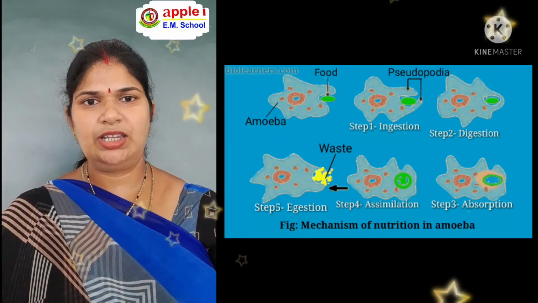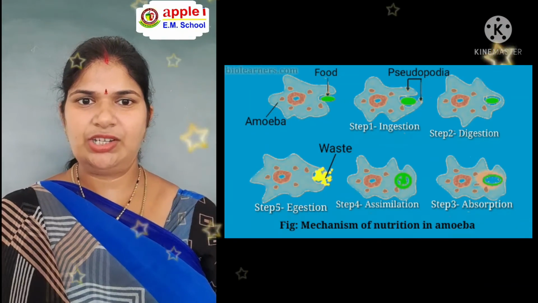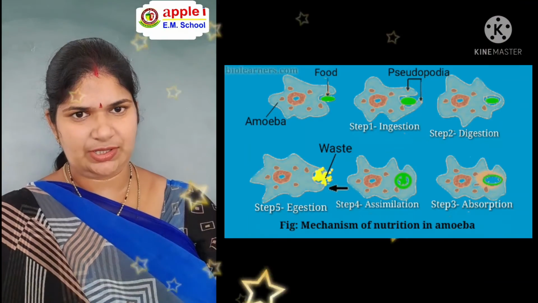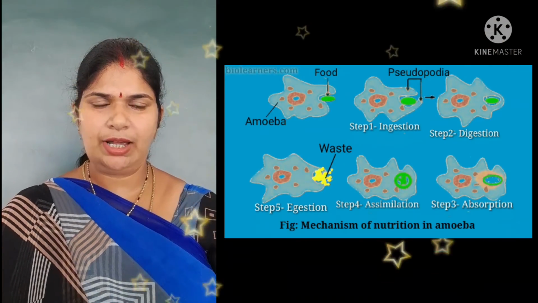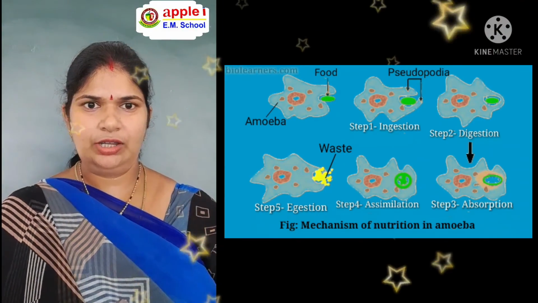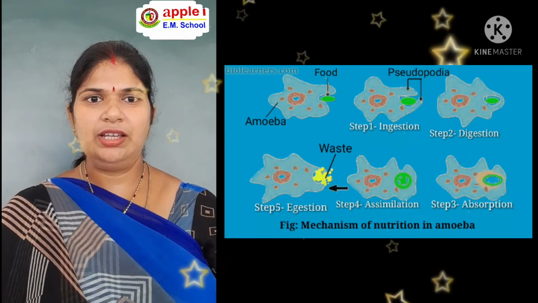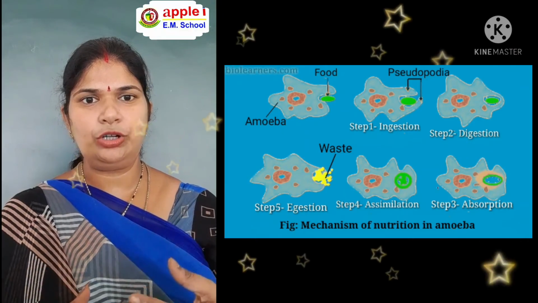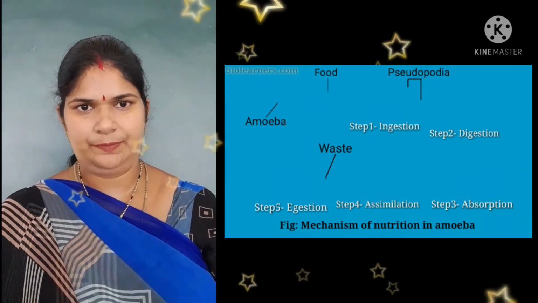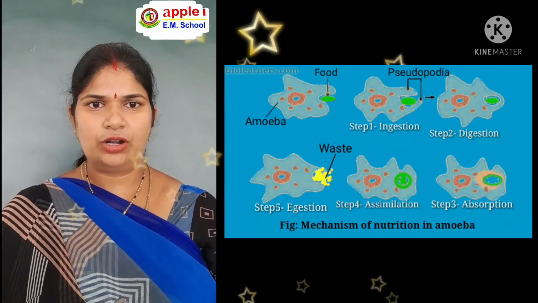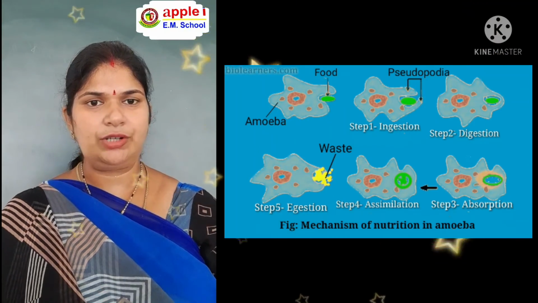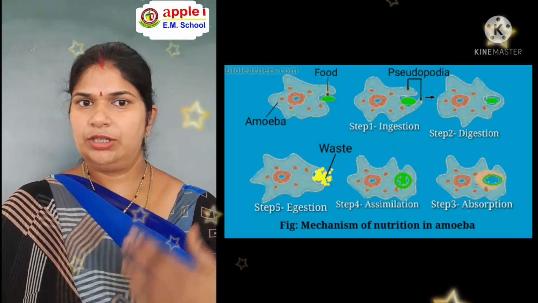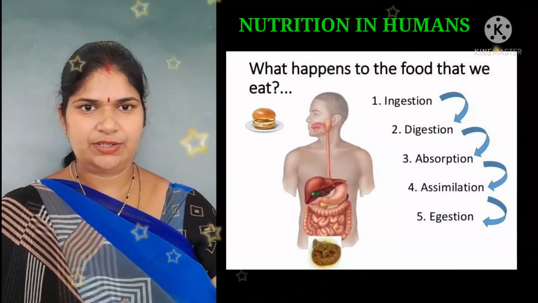Then the next one is assimilation. Assimilation is nothing but building complex substances from simple substances. Everything is done by the single cell of the amoeba. Finally, egestion, that is, the undigested food is thrown out of the cell body. This is called amoebic nutrition. In the next video, let us learn about the nutrition in humans.